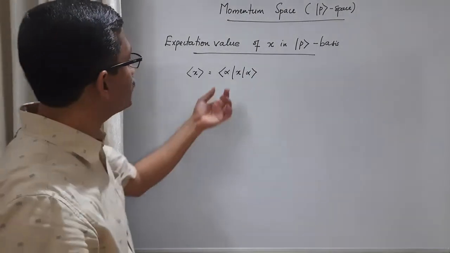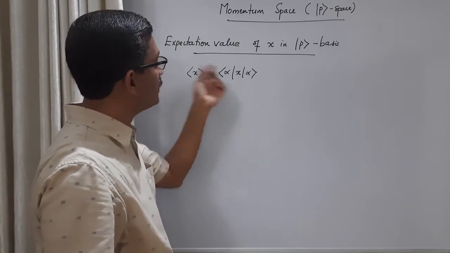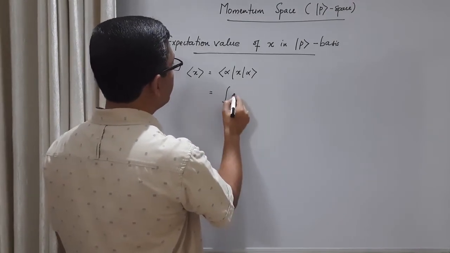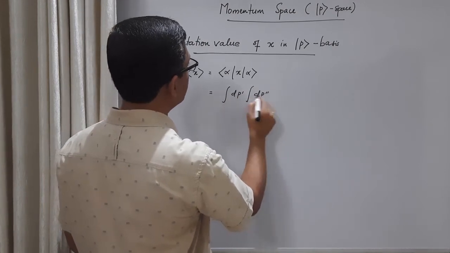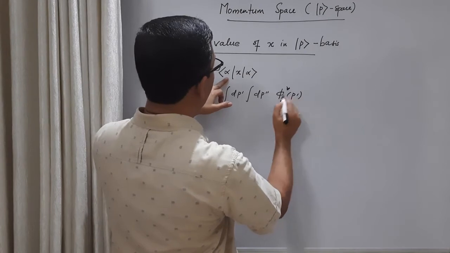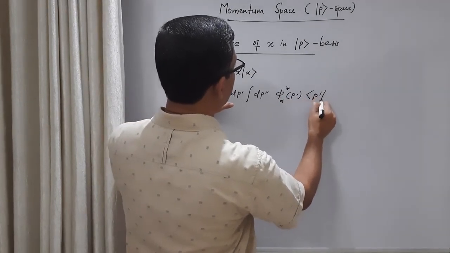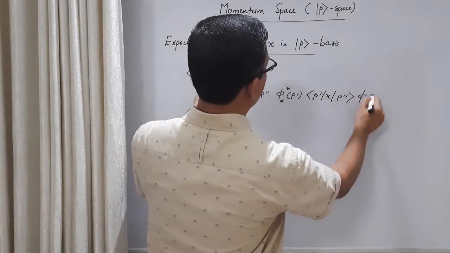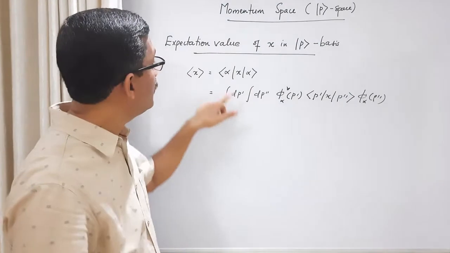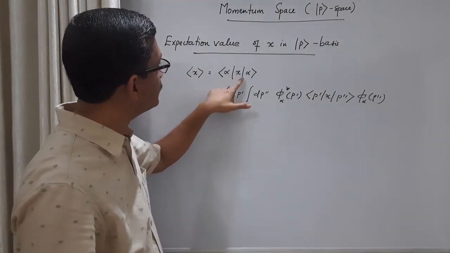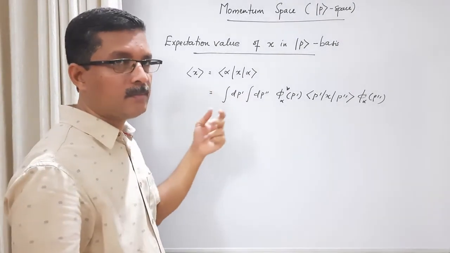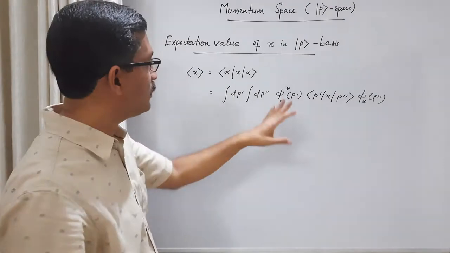Now, if you express this general bra vector as well as ket vector in terms of momentum basis, this expression will turn out to be the integral dp' integral dp'' φ_α*(p') ⟨p'|x|p''⟩ φ_α(p''). What we have done many times is introduce an identity between bra vector α and x, and an identity between x and ket vector α, and for both identities we introduce the completeness condition of momentum basis. That's what we have done here.